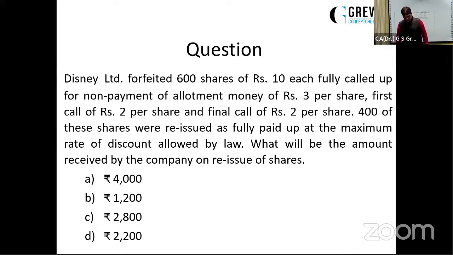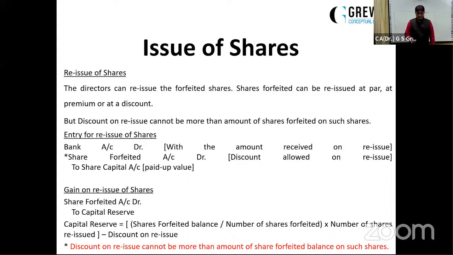Then the previous question, the formula of capital reserve in the last part, has been asked by many students. The formula is the shares forfeited amount when you have shares forfeited. Suppose you have forfeited 5,000 shares and the shares forfeited amount was 30,000. So 30,000 divided by the number of shares forfeited, that is 5,000, into, let us suppose you have reissued 3,000 shares, into number of shares reissued, minus discount on reissue.